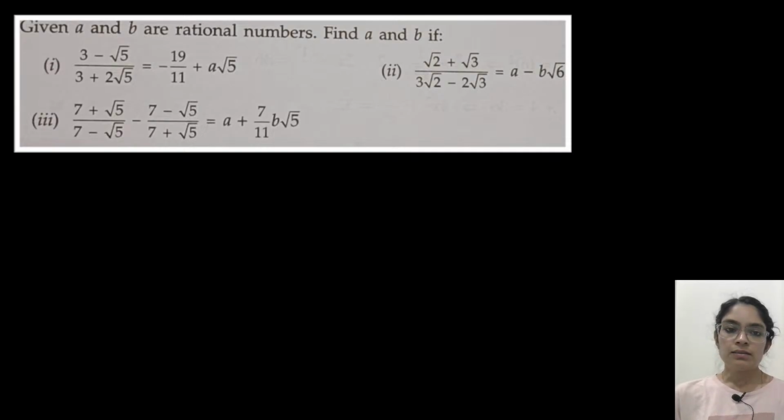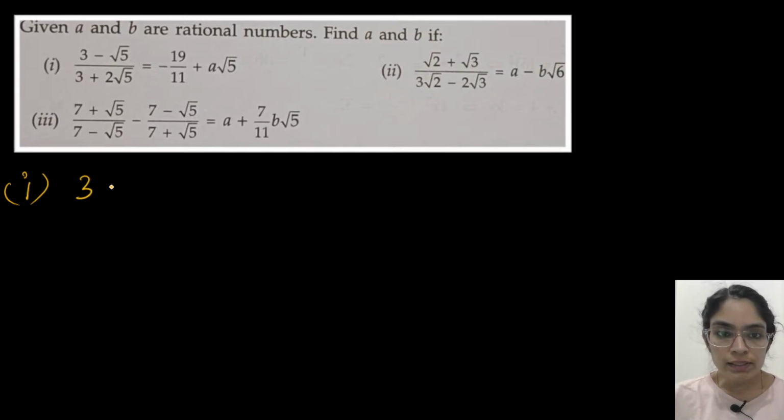The question is, given A and B are rational numbers, find A and B. So first part. Until here, if anyone has any doubt, you can let me know. If no doubts, solve the questions along with me.